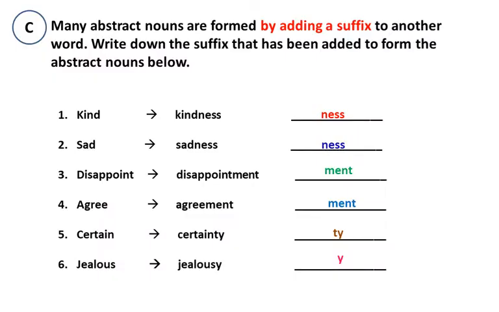Read question number C. Many abstract nouns are formed by adding a suffix to another word. Write down the suffix that has been added to form the abstract nouns below. The word is kind, abstract noun kindness. The suffix added is ness. Sad, sadness. The suffix added ness. Disappoint, the abstract noun disappointment. The suffix added ment. Agree, agreement. The suffix ment. Certain, certainty, ty is added. Jealous, jealousy, only y is added.